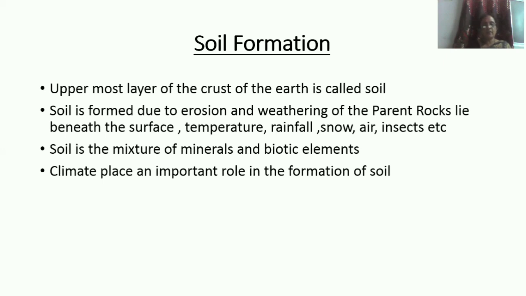Soil is formed due to the material available through denudation. Biotic remnants, humidity, and air get mixed up with it. In other words, soil is a natural mixture of minerals and biotic elements which have the capacity to grow and develop vegetation. The uppermost layer of the crust of the earth is called soil, which contains minerals and biotic elements necessary for the growth and development of vegetation. Although their proportion is not the same everywhere, soil is the layer on the surface of the matter formed due to the mixture of the scattered material of the parental rocks and vegetation.